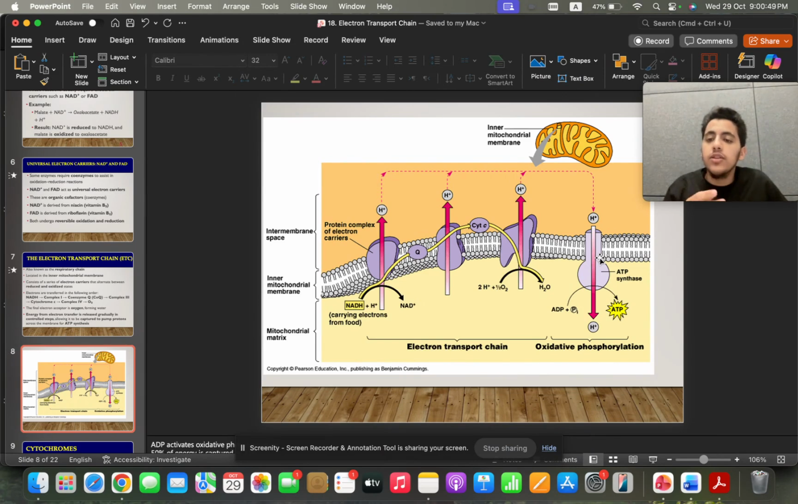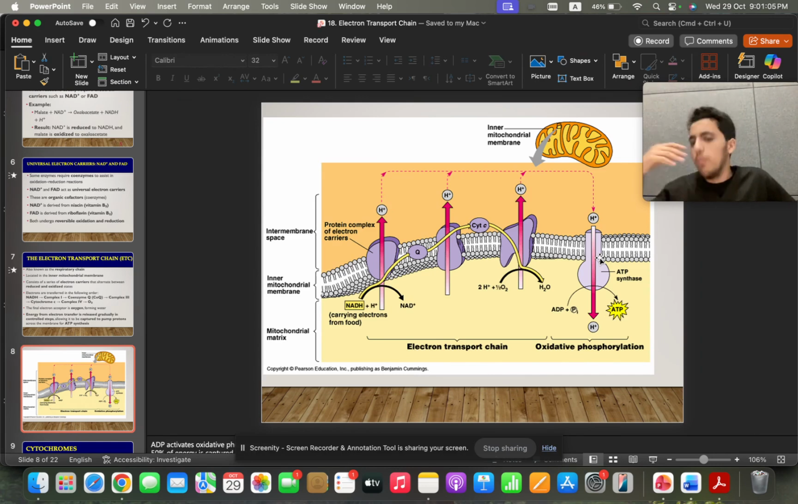Okay, where does that electron go? It will go to a molecule called coenzyme Q. Now, coenzyme Q will not pump a proton, will not do anything. It will just take that electron and move it to complex 3. So 1, coenzyme Q, 3.